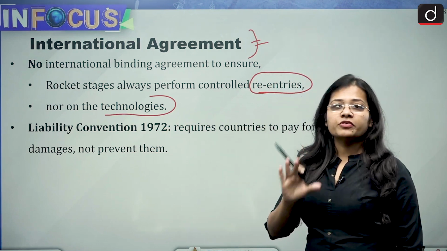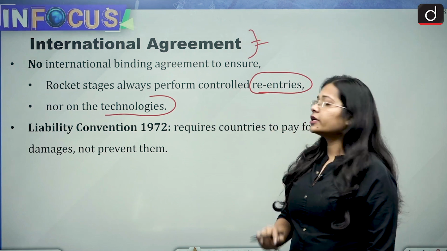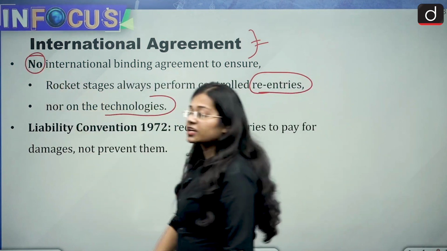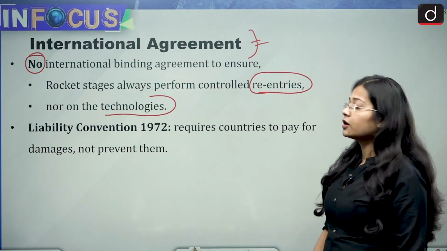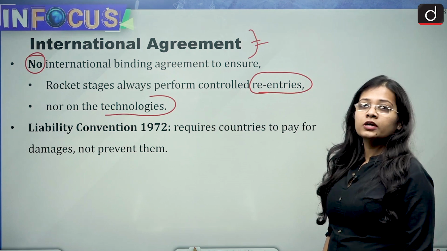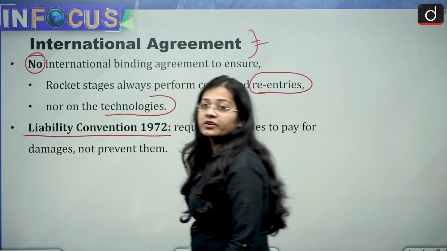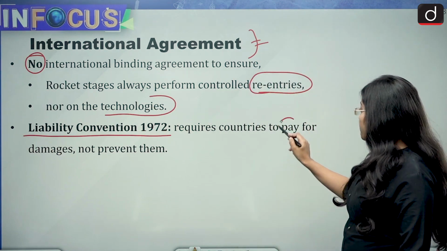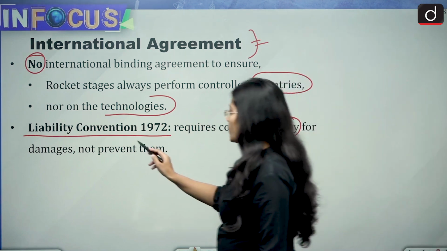This is a very important point for both prelims and mains: there is no international binding agreement on controlled re-entries or rocket technology. Then the Liability Convention 1972 requires countries to pay for damages, not prevent them.